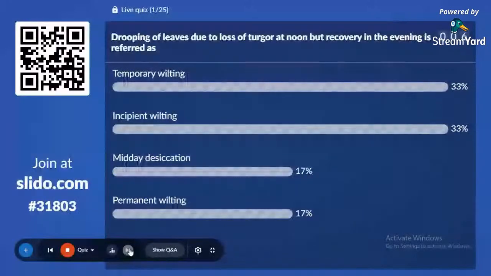Six persons have answered the quiz, and 33% with temporary wilting, 33% with incipient wilting. Let's check the correct answer. So, drooping of leaves due to loss of turgor at noon, but recovery in the evening is referred to as temporary wilting. Okay, the answer is temporary wilting.